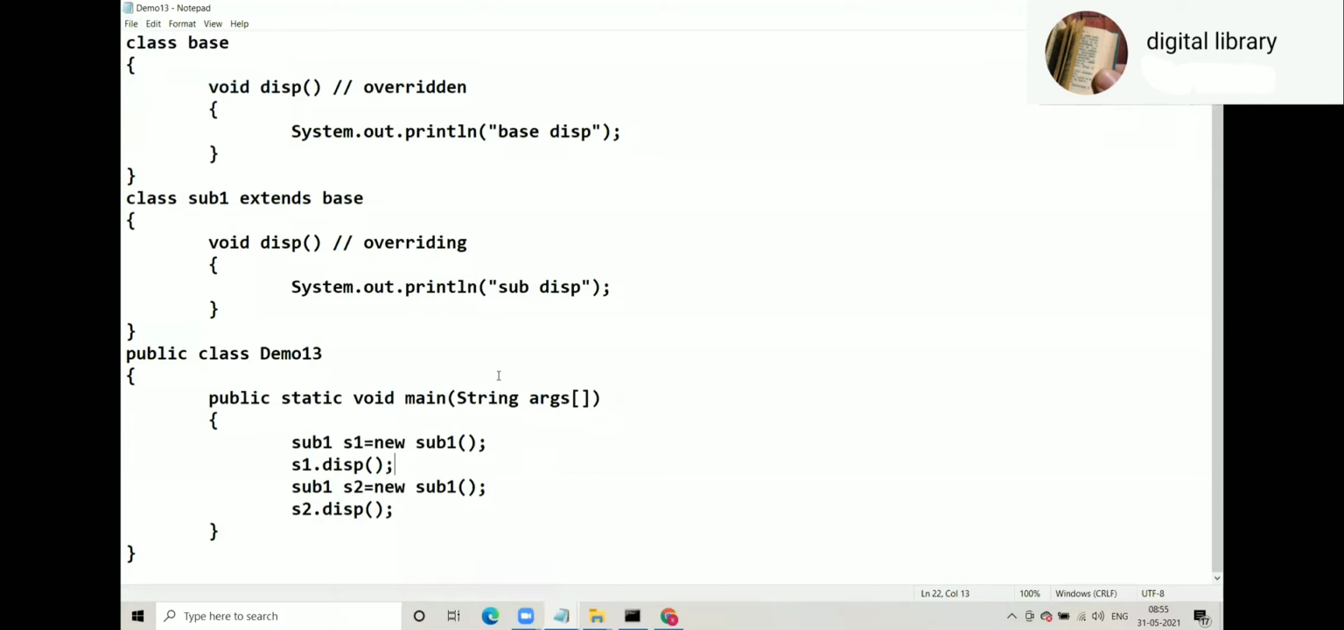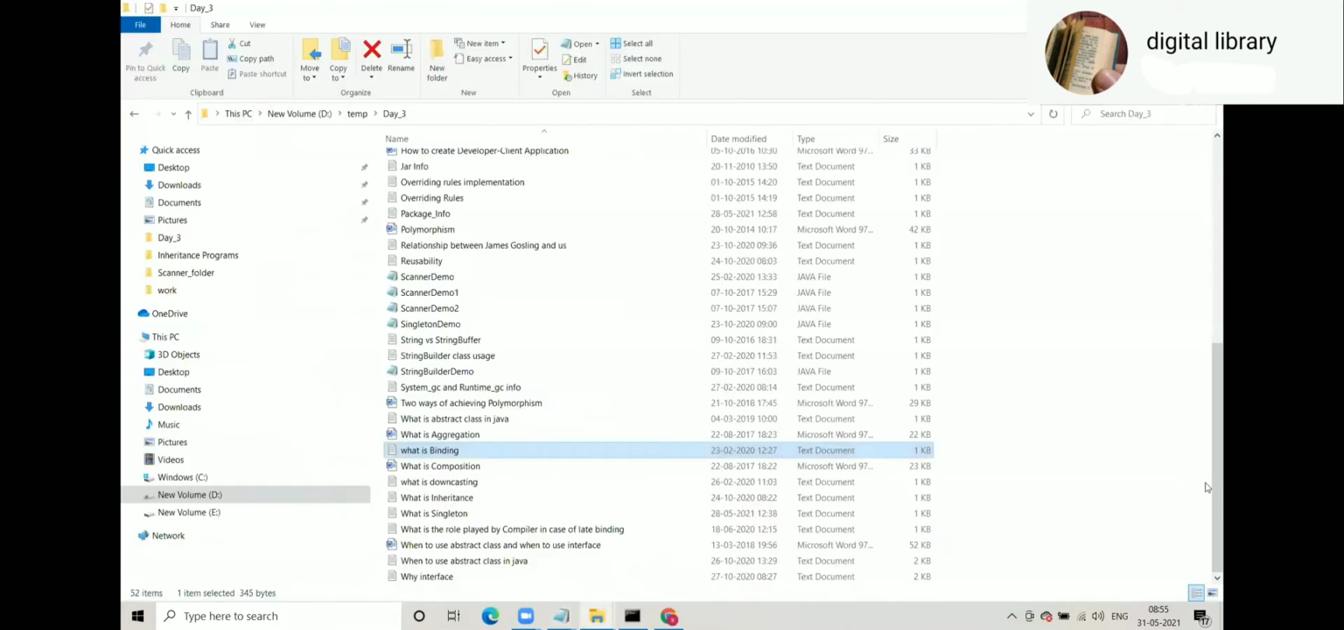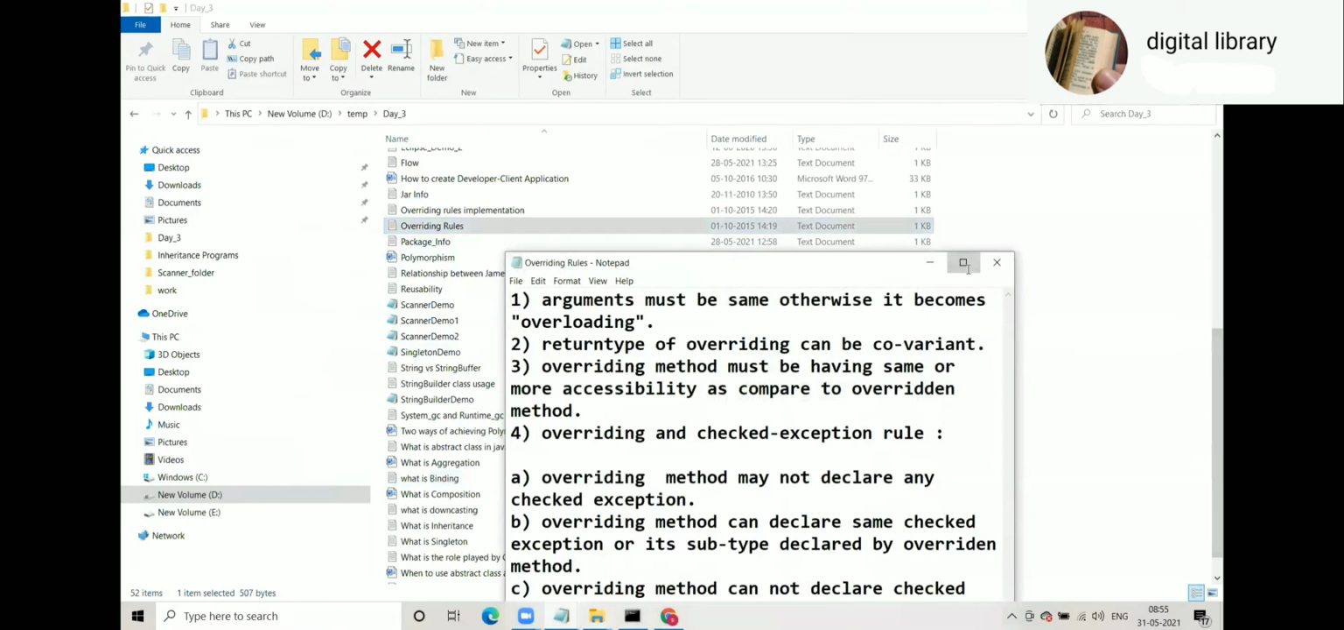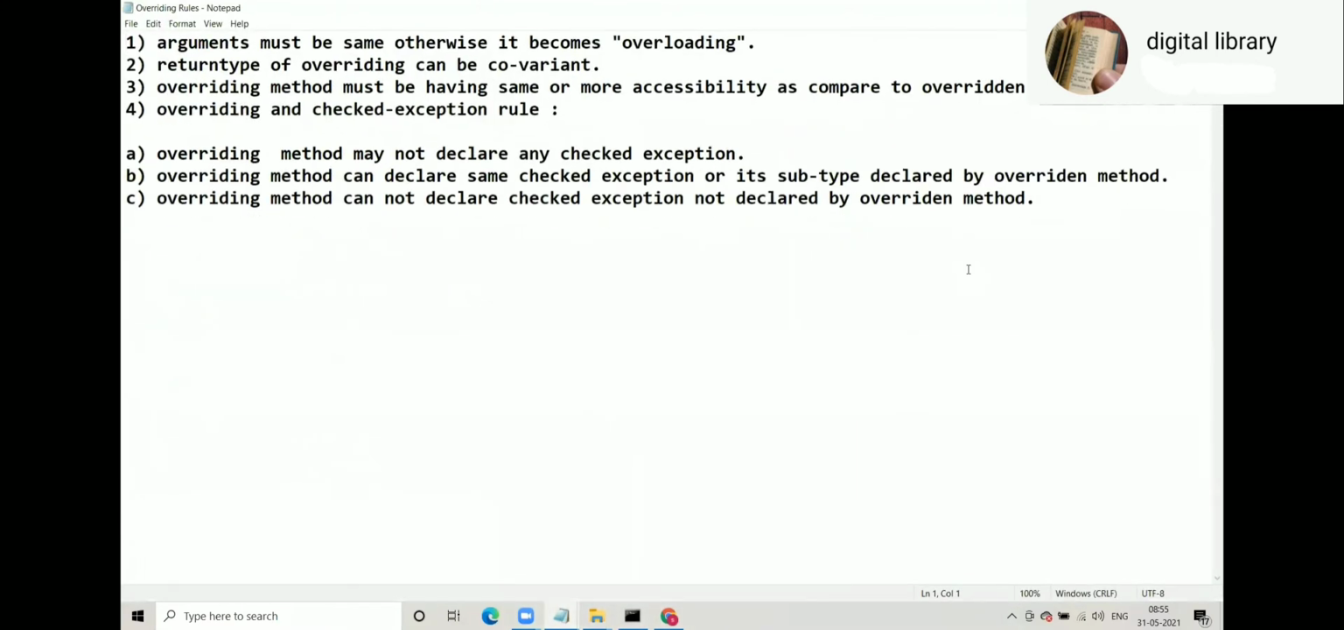Now before we go ahead, one more thing we have to refer from day 3, and that is very important: overriding rules. This is the most important question in the Java interview. So overriding के rules हैं Java में, which we do not have in C++. इतने नहीं हैं, but Java में special rules हैं overriding के.